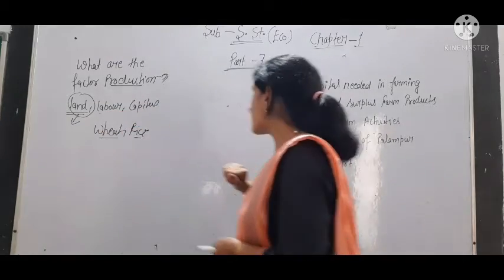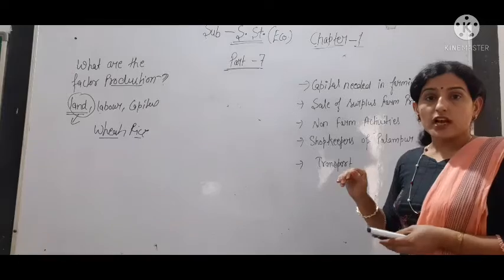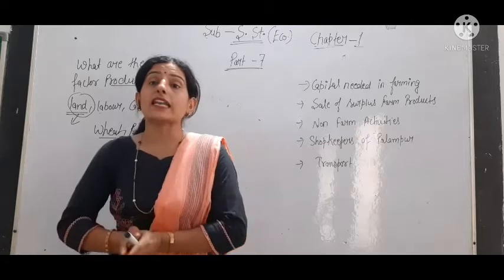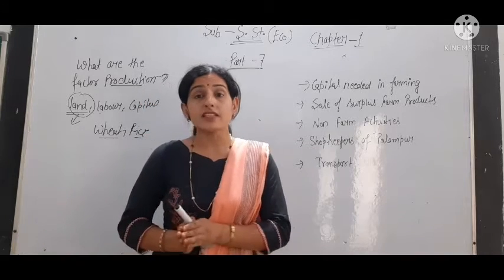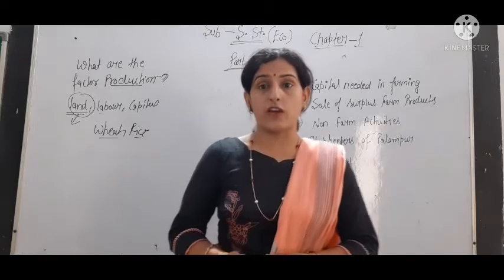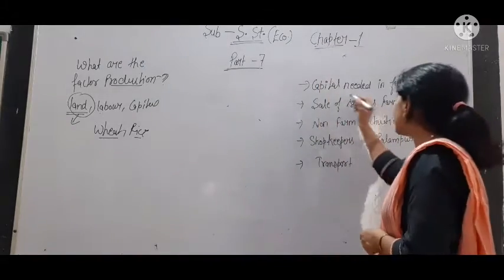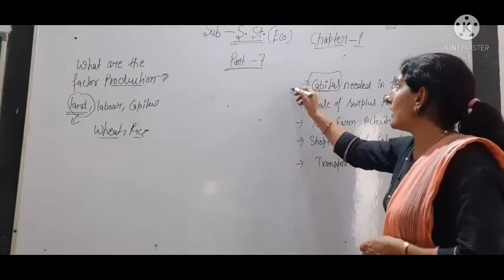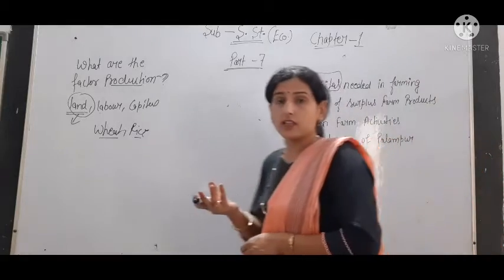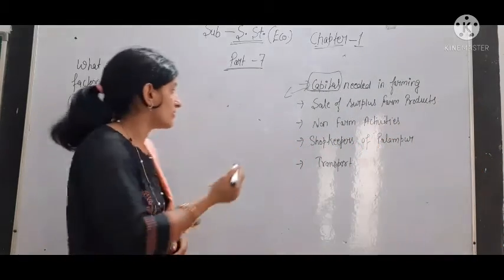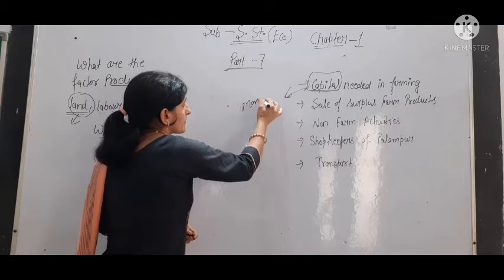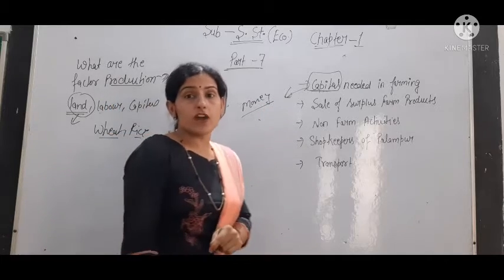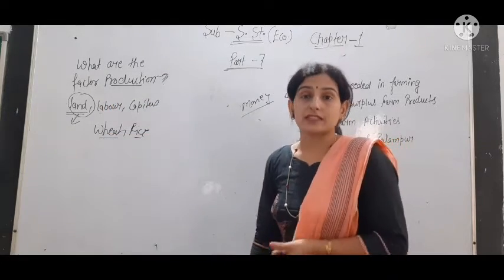So land is a fixed area, and no doubt after the green revolution there is more use of pesticides and fertilizer in the agriculture sector. It means that we are adopting modern methods of farming. And what is needed in modern methods of farming? To use more pesticides and fertilizer. What does a farmer need? He needs money. So what is money? Money is capital. So money, or we can say capital, is needed in farming to use the modern methods of farming.